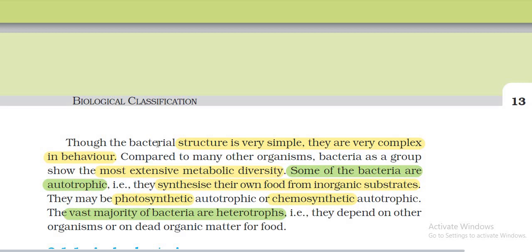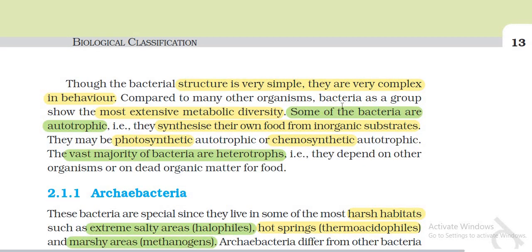Though the bacterial structure is very simple, they are very complex in behavior compared to many other organisms. Bacteria as a group show the most extensive metabolic diversity. Some of the bacteria are autotrophic, that is, they synthesize their own food from inorganic substances. They may be photosynthetic autotrophic or chemosynthetic autotrophic. The vast majority of bacteria are heterotrophic. They depend on other organisms or on dead organic matter for food.